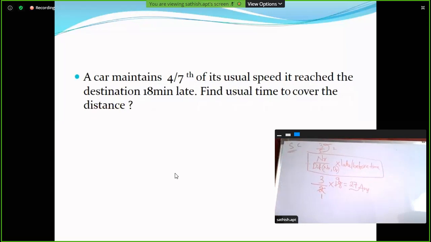Next question. A car maintains 4/7 of its usual speed. It reached the destination 18 minutes late. Find the usual time to cover the distance.